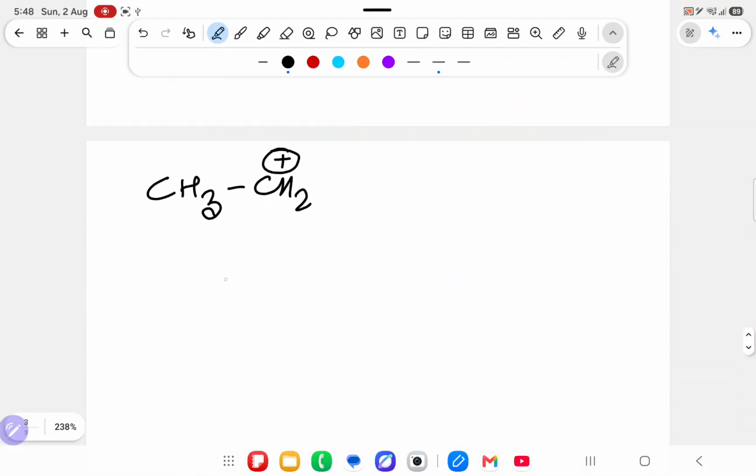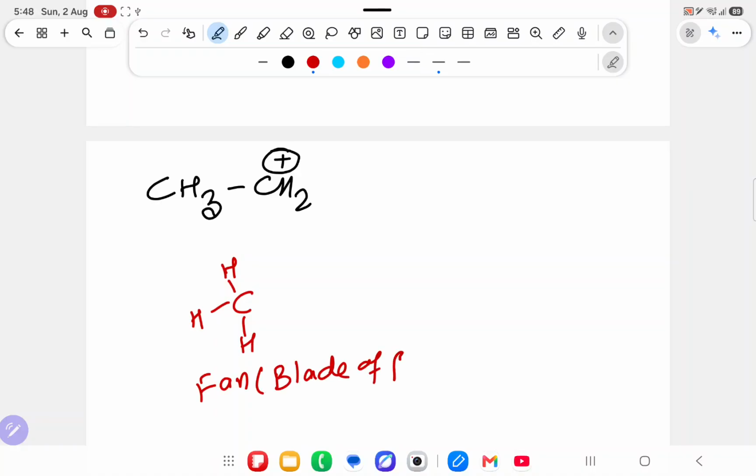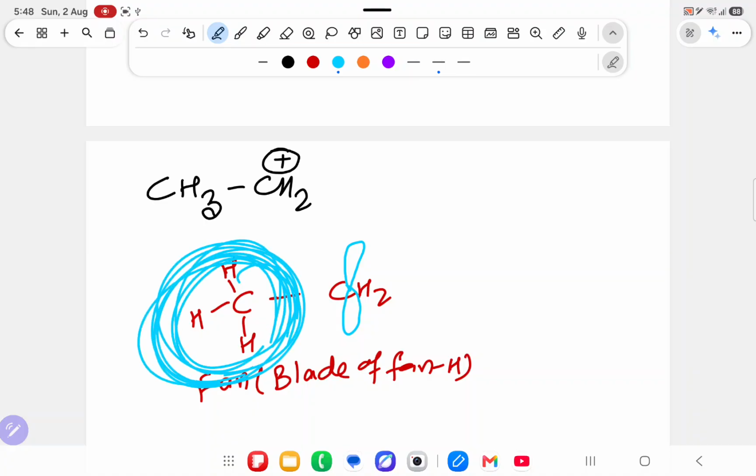Suppose it is there. You have seen a fan. Fan you have seen? Yes sir. If I draw this like a fan, this is the fan, and this hydrogen is a blade of the fan. Now over here CH2 is there, and in CH2 I have written a plus sign, which means it has a vacant orbital. Now this fan will rotate, like that this fan will rotate. Due to the rotation of this fan, what will happen?